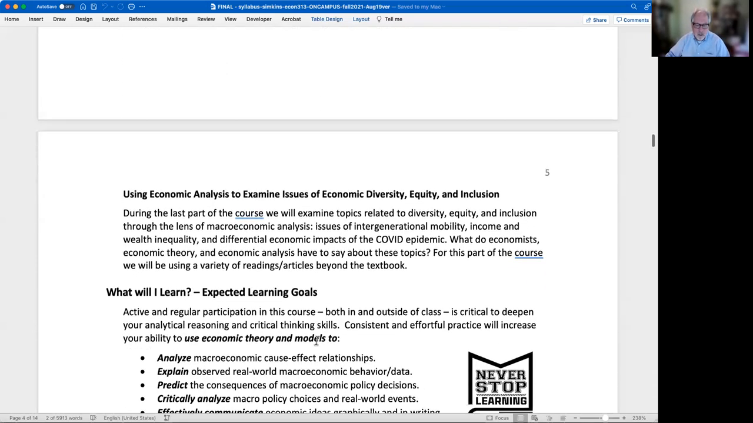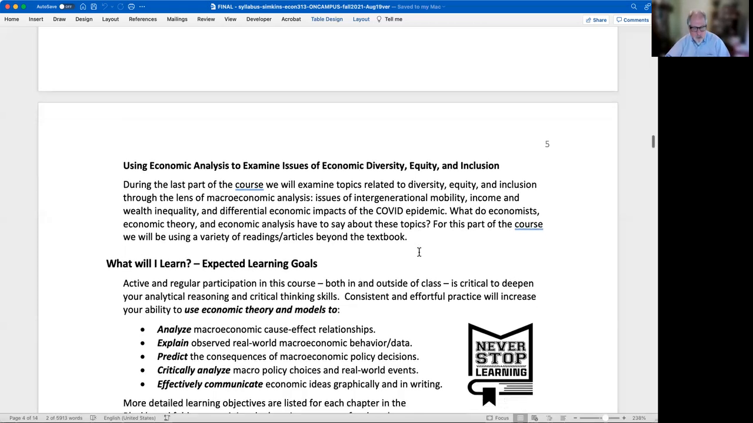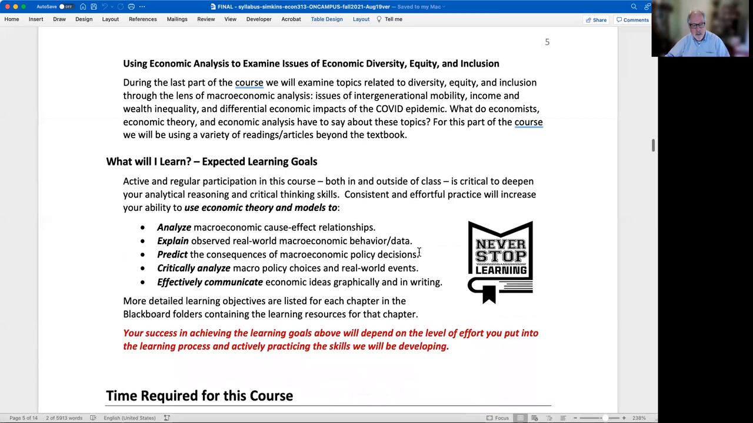And then the last part of the course, last 3 weeks or so, we'll be looking through the lens of economics at some economic diversity, equity, inclusion, DEI kinds of things, social justice kinds of things. And what do economists have to say about that? What does economic analysis, what does our model have to say about those kinds of topics? As an economist, you're a budding economist. What can you contribute in that thinking space? So we'll get lots of practice with that.